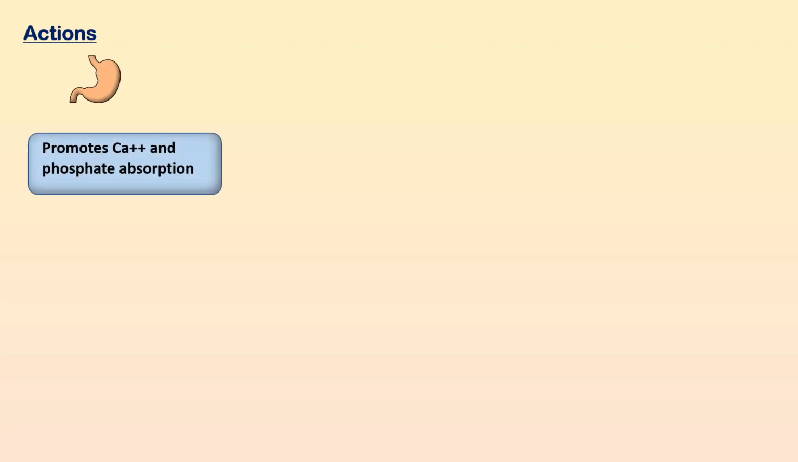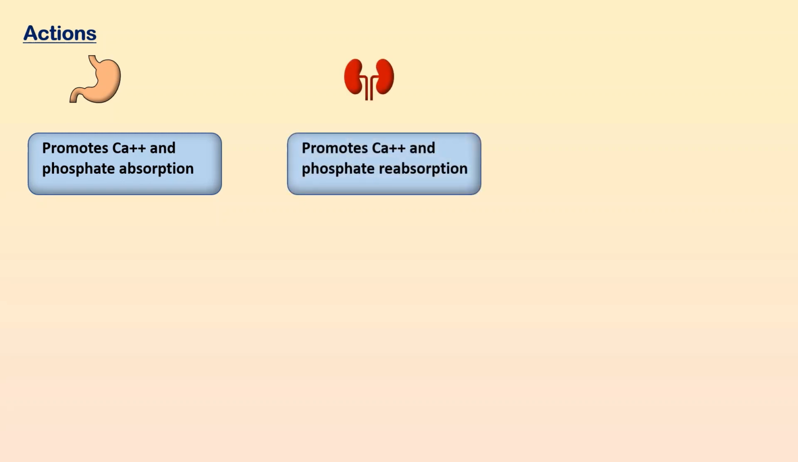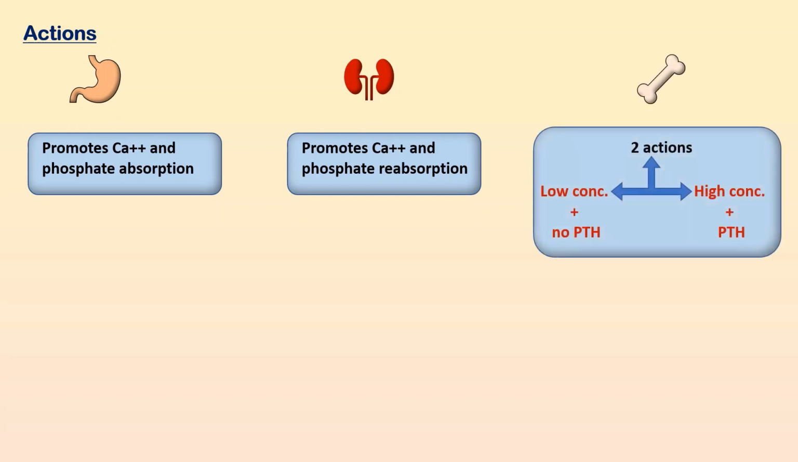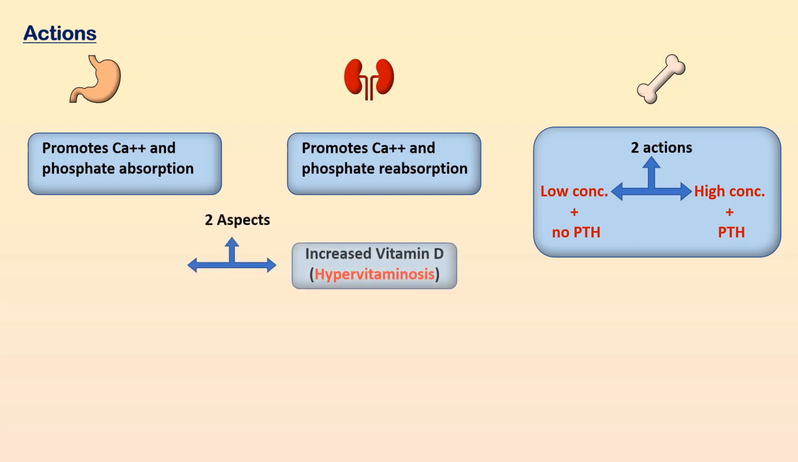Moving on to the actions of vitamin D. In the GIT, it will promote the absorption of calcium and phosphate from the gut. In the kidney, it promotes the reabsorption of calcium and phosphate in the renal tubules. And in bone, it has two actions. In the presence of PTH, it causes demineralization at a higher concentration, and when it is present in low concentration, it causes bone mineralization.